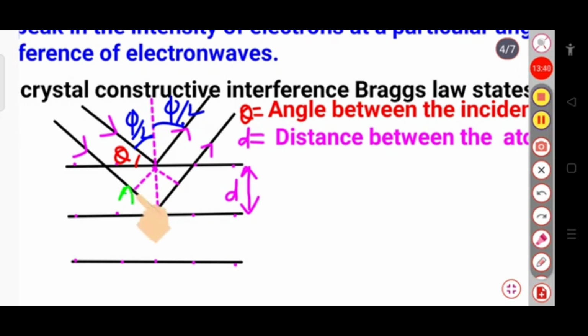Now in this Bragg's diffraction, suppose I am writing this plane, and these points are A, B and C. The light is incident in this direction up to A, and again it will get diffracted along this line from C. In between, A to B and B to C are the path difference between the two incident beams.